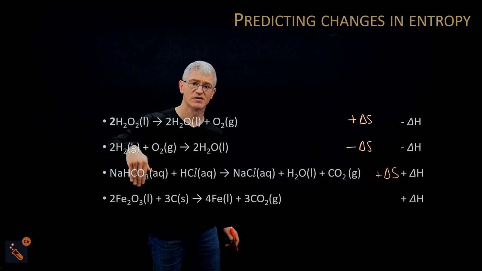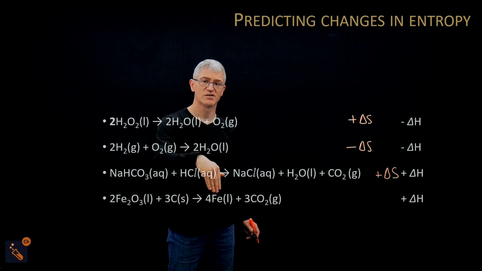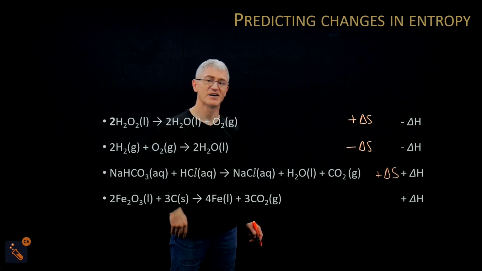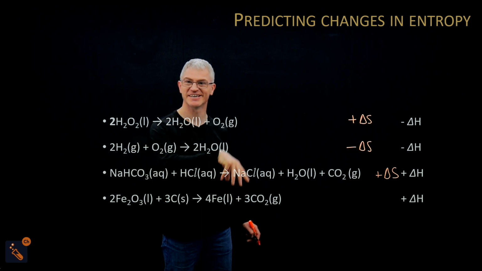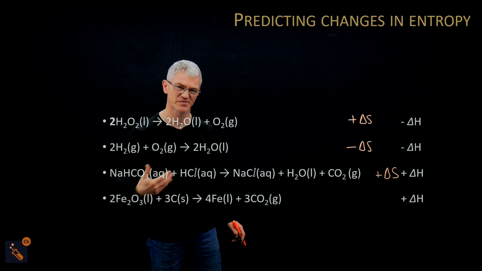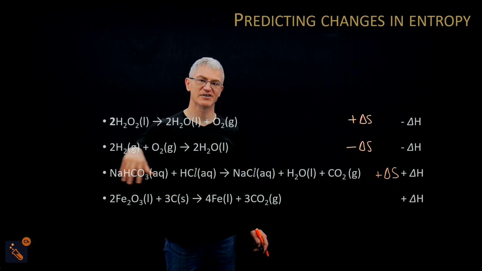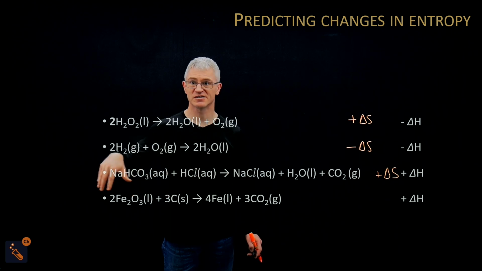Now, the next one. We've got liquid, carbon, solid, and we've got liquid again, and we've got carbon. Now, I know you wouldn't normally see liquid for iron, but imagine this is very, very hot indeed. You've just got to go off the state symbols that they give you.